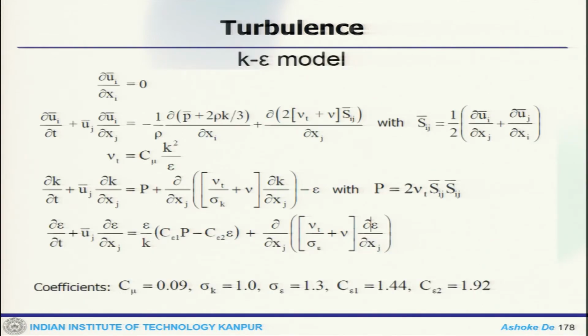So, that is a two equation model where you have k and epsilon, and if you put everything together, this is what you need to solve in a RANS context. The first equation comes from continuity, the second equation is your momentum, this one is for turbulent kinetic energy, where P is the production of kinetic energy, this is epsilon, and these are some of the model constants. So, that is a complete model, and it is quite readily available in any commercial CFD package or code, and also in most of the codes used by academicians.